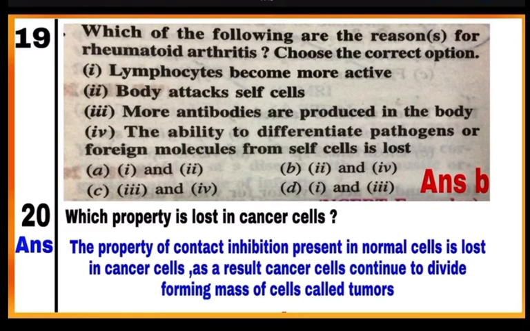Question 20. Which property is lost in cancer cells? The property of contact inhibition is lost in cancer cells, which is otherwise present in normal body cells. As a result, cancer cells continue to divide, forming mass of cells called tumors.